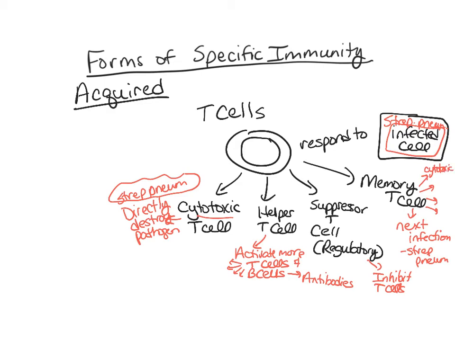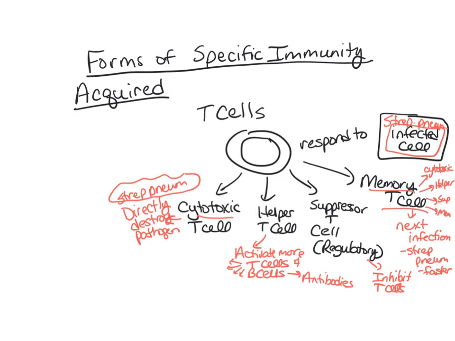The daughter cells, as it's dividing, will become the helper T cells. It'll become the suppressor T cells. And it'll become the memory T cells again. The memory T cell doesn't have to wait until your cells get infected. As soon as that memory cell is exposed to that bacteria, it's going to quickly jump right ahead and start dividing into these other very specific T cells. So it's just going to be much faster. The second infection will be much faster.